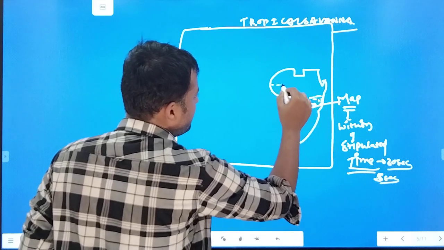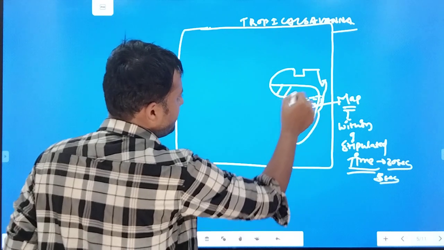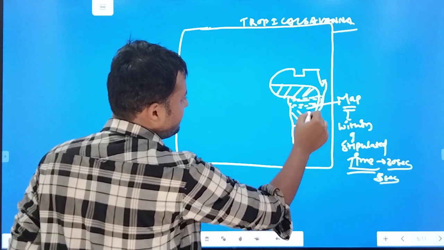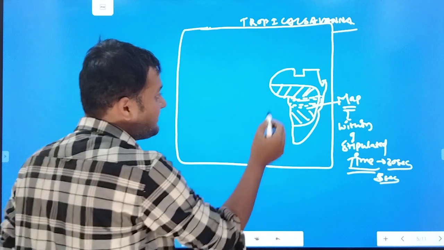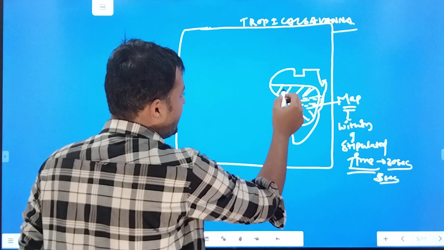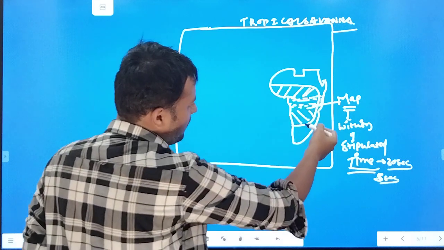Rest all starting from here and it will go till here. This is the tropical savanna climate, best developed region. By making this map and naming some countries, like here is Mauritania, Mali, here it is Niger, Chad. It is below the Congo.